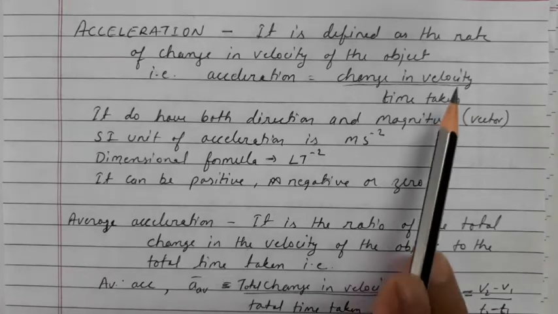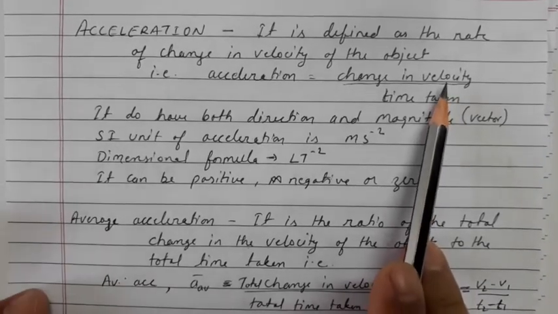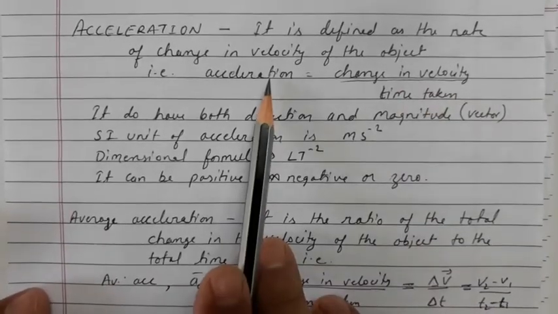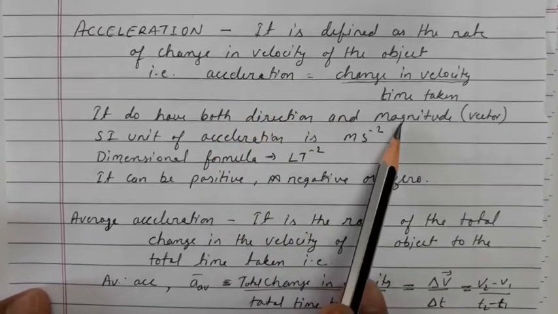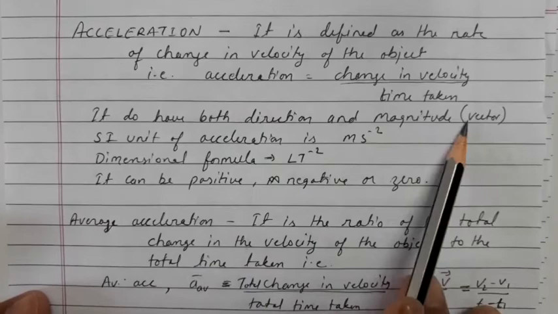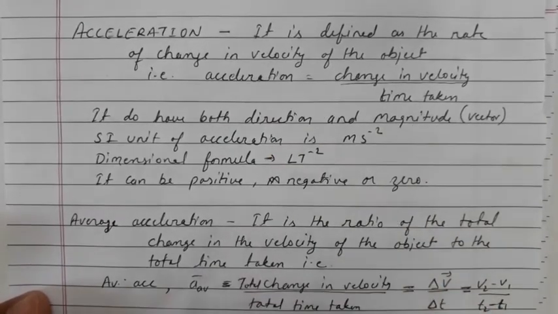And we know that velocity is a vector quantity, and if velocity is a vector quantity, that means acceleration will also be a vector quantity, and hence it has both direction as well as magnitude. So we can say that acceleration is a vector quantity which has both direction and magnitude.